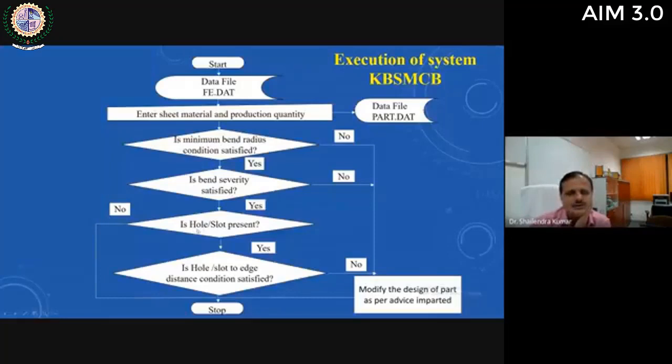Then if there is any hole or slot present, the hole or slot to edge distance condition is checked. And if all these are as per the knowledge coded in the knowledge base, then the system will start the design of the die. Otherwise, it will advise the user to please modify that particular design feature before going further. So all the required design features of the sheet metal part are checked by this knowledge base system automatically, and it will ask only for this input: what is the sheet material and what is the production quantity.